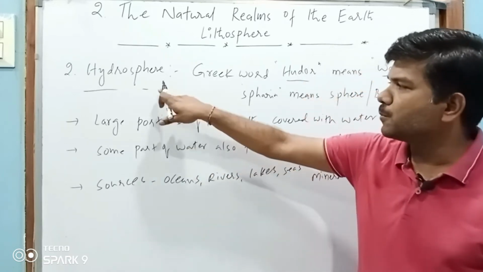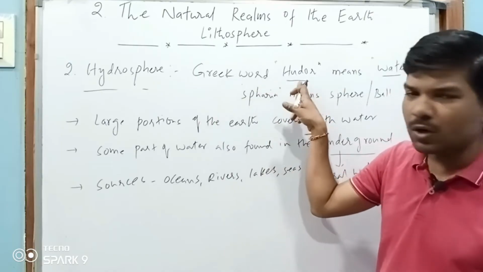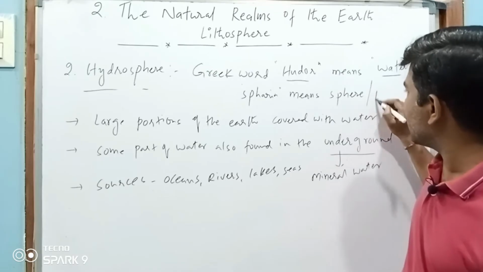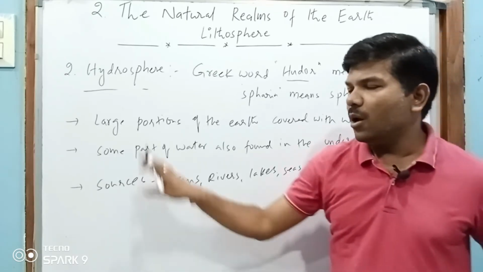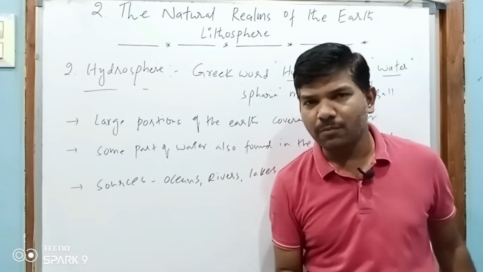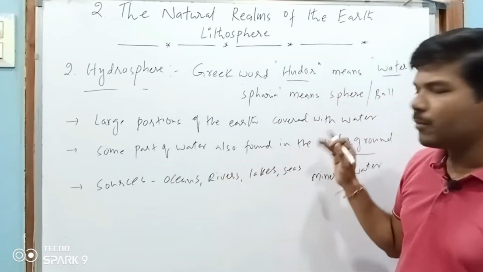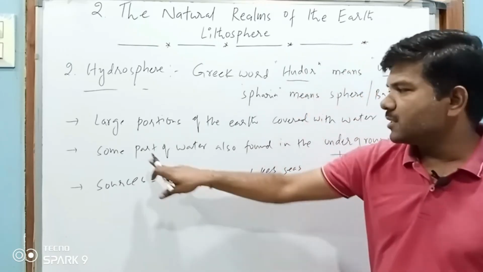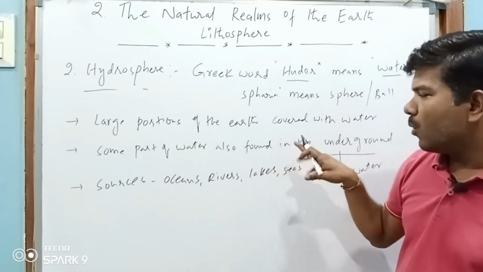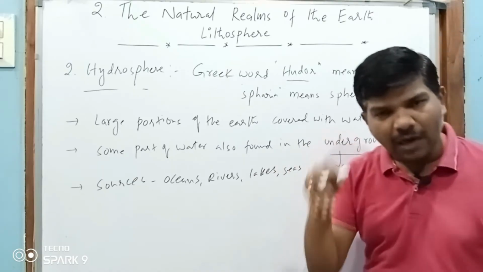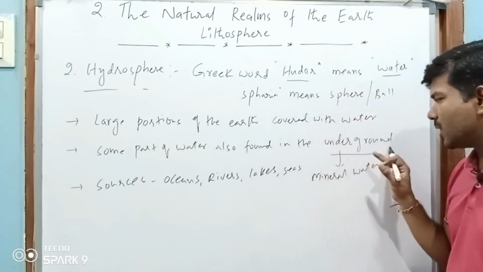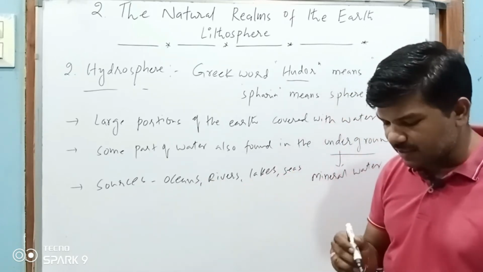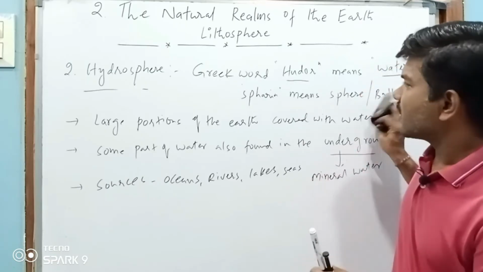I repeat, hydrosphere is derived from the word Hudor. Hudor means water. Sphere means the same as ball. Large portions of the earth's surface are covered with water, because deep seas and deep portions are there, and some water is also found in the underground and deep rocks. So that is called mineral water. Sources of water are oceans, rivers, lakes and seas. So this is about the hydrosphere.